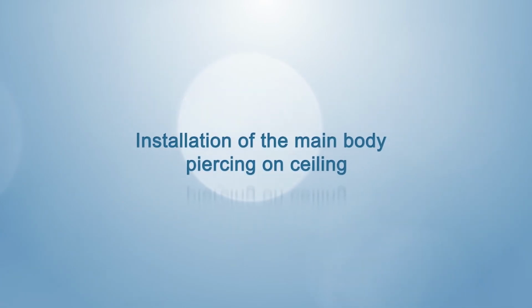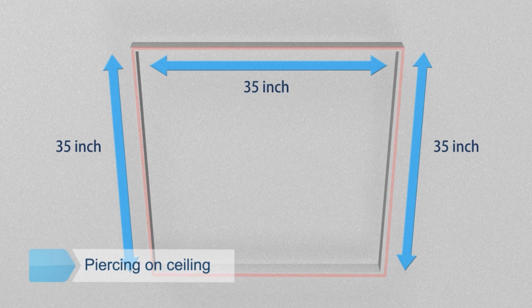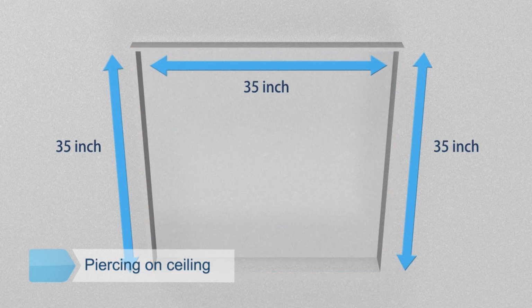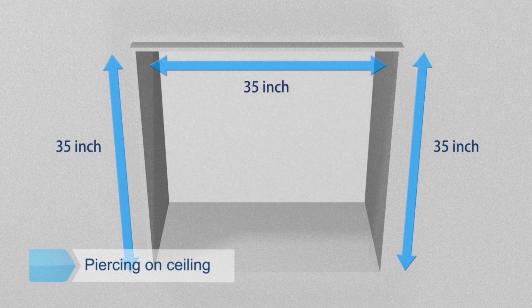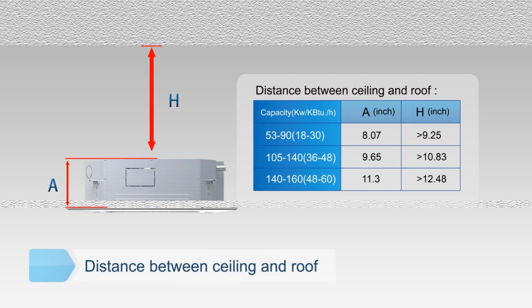Piercing on ceiling. Cut a quadrangular hole of 34.5 by 34.5 inches in the ceiling according to the shape of the installation paper board. Distance between ceiling and roof should meet the requirements as shown in the drawing.